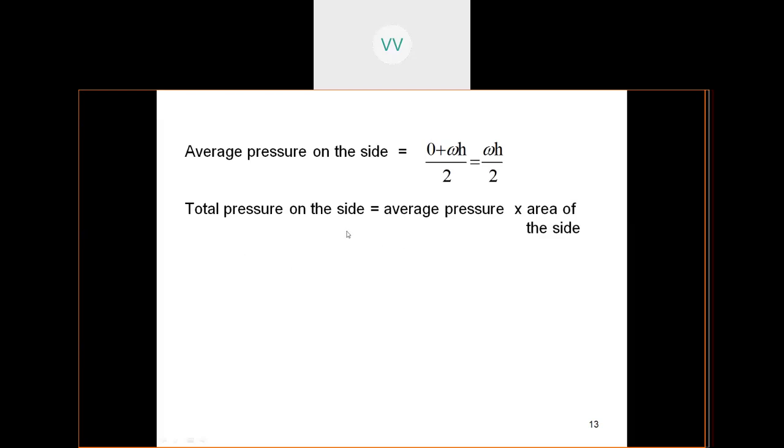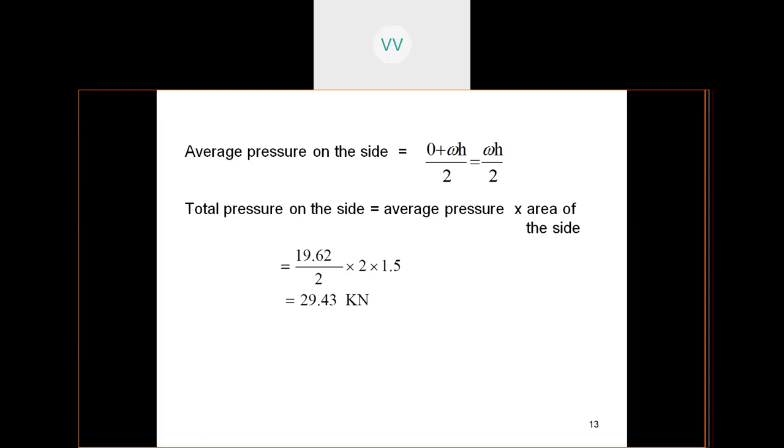So now the total pressure on the side is equal to the average pressure into the area of the side, because this pressure is going to fall on the complete side of the tank. So we have the average pressure WH by 2, and on what area is it going to fall? On one side, that means the depth and the width, not the length side, because on the shorter side you are going to take the pressure.